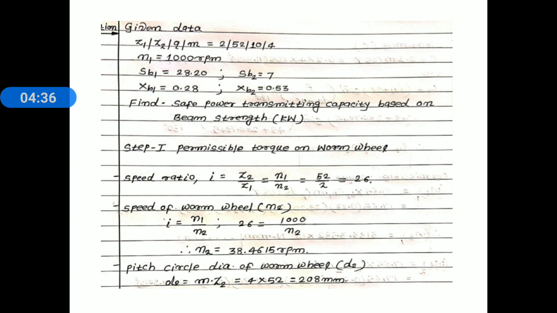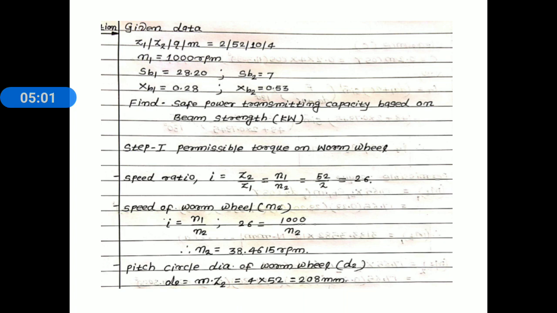The unknown parameters are the pitch circle diameter of worm wheel, lead angle of worm gamma, and the length of root lr of worm wheel teeth. First of all find out these parameters one by one, and the speed of worm wheel is also needed. That's why we do this calculation first, and then we find out the permissible torque.